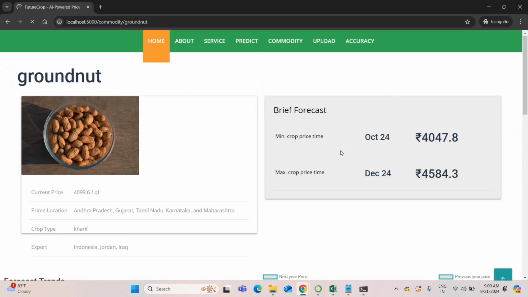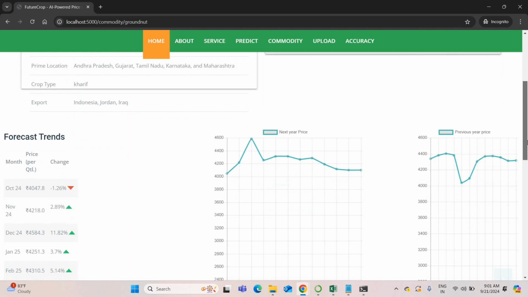I just click the peanut. It is going for the prediction. In October it will get 4,000 rupees per quintal. You can see the current price is 4,099 per quintal. In October you will get 4,047 per quintal. Maximum price will be in December. In December, it will get nearly 500 rupees increase in the price. You would get 4,500 plus per quintal. This is the best innovative thing.